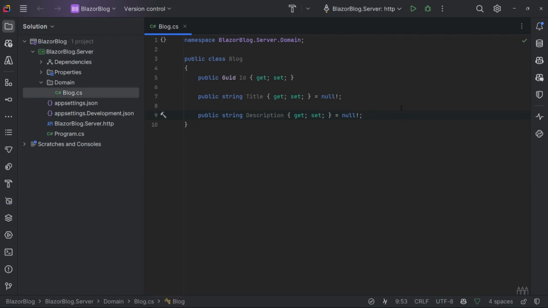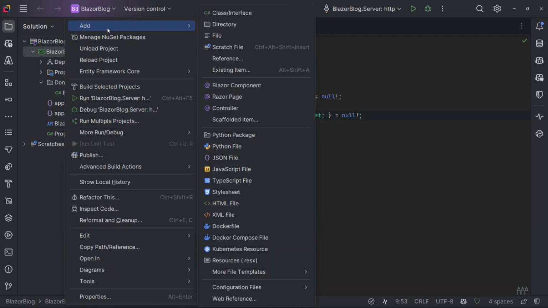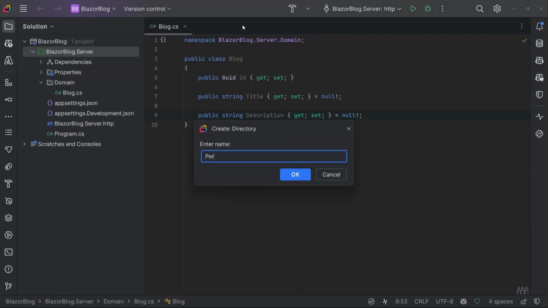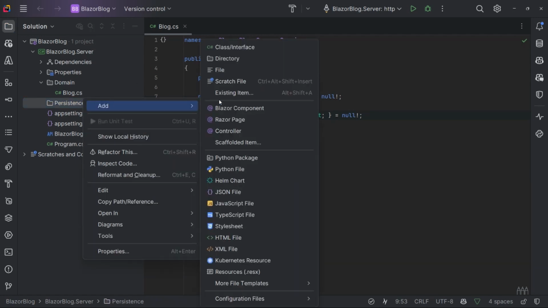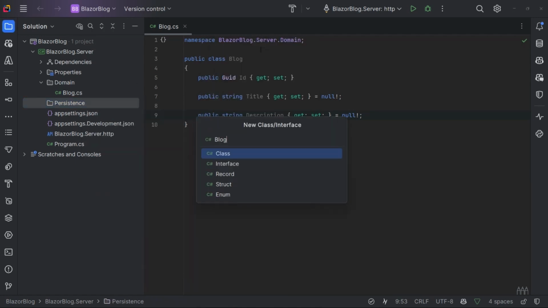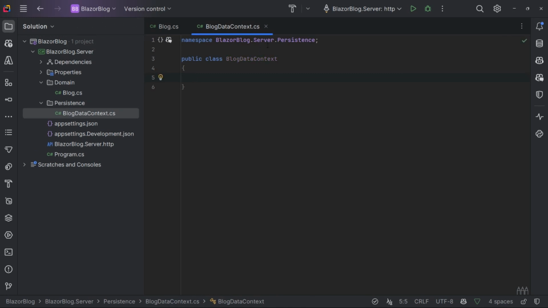So we now need to create our data context, which will allow us to communicate with our database using Entity Framework. If we go over to the project, right click and add a new directory called persistence. And in there, I'm going to add a new class, and I'm just going to call that BlogDataContext. So this will represent our communication with the database.